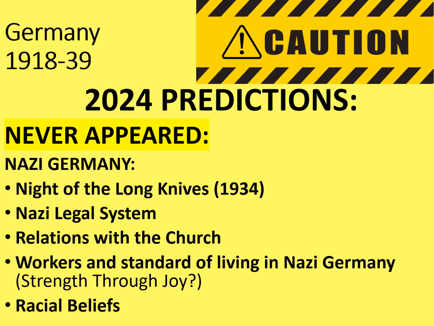The last one is racial beliefs as a discrete topic. Yes, there have been questions on persecution before. There's been a question on Kristallnacht, for example. But looking at the specific and, let's be honest, disturbing racial ideas of the Nazis has not come up as a discrete question before, as far as I can tell.